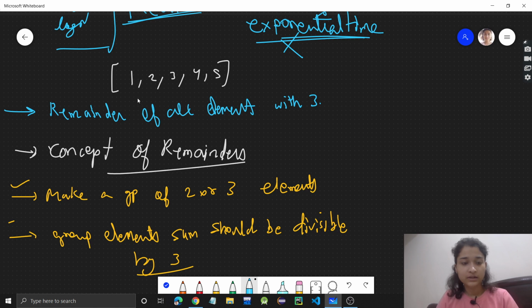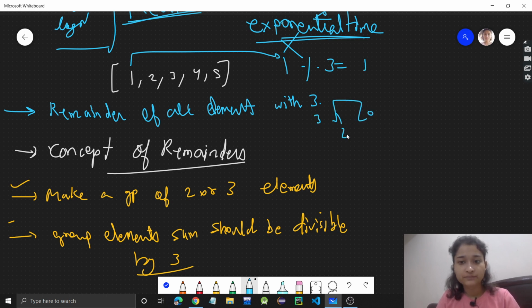That is, when we divide 1 by 3, 1 modulus 3, the remainder will be 1. If you divide 1 by 3, it goes 0 times, so 1 will be the remainder. Then if you divide 2 by 3, the remainder will be 2. When you divide 3 by 3, the remainder is 0.